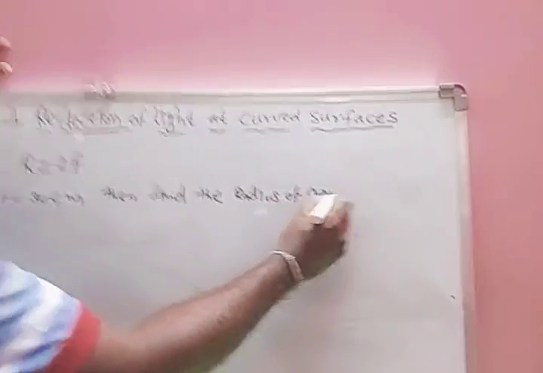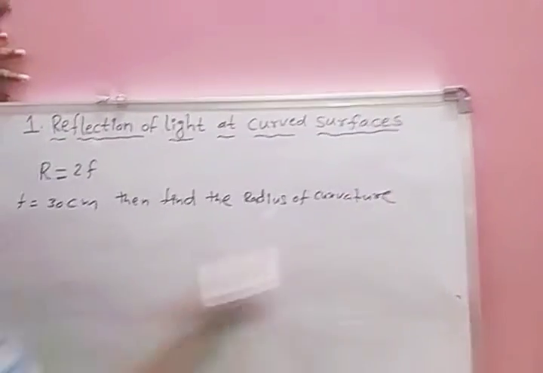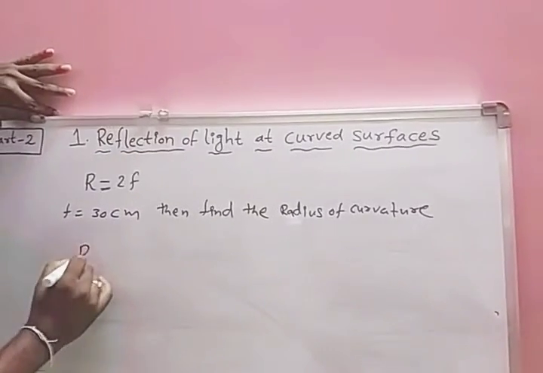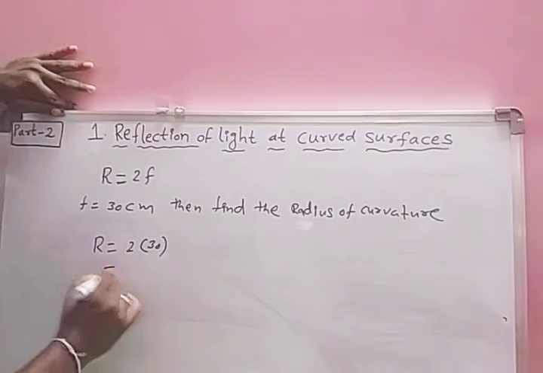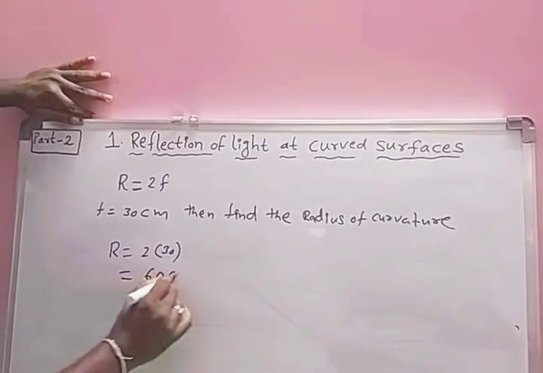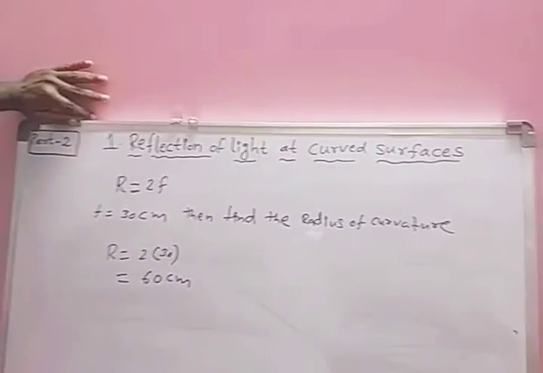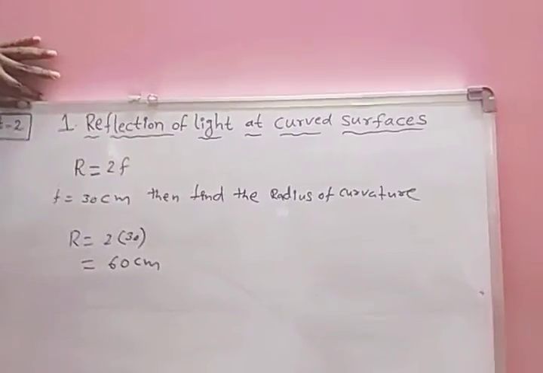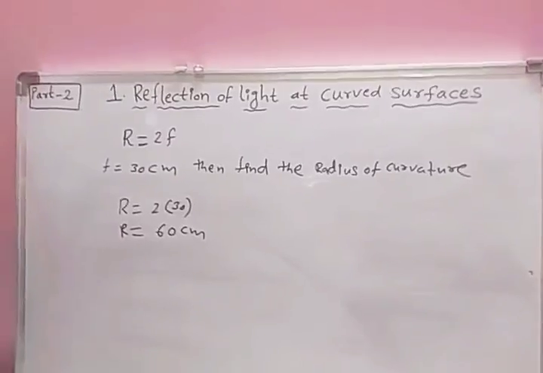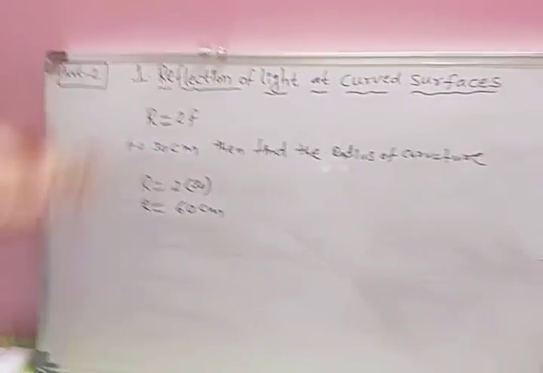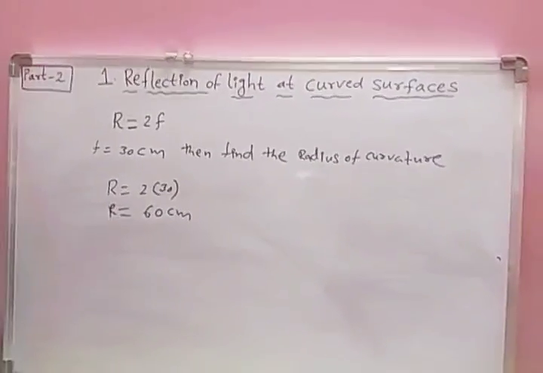Simply R equals 2F. So here 60. R equals 60 centimeters. Suppose the radius of curvature is given and you need to find the focal length of the given mirror.